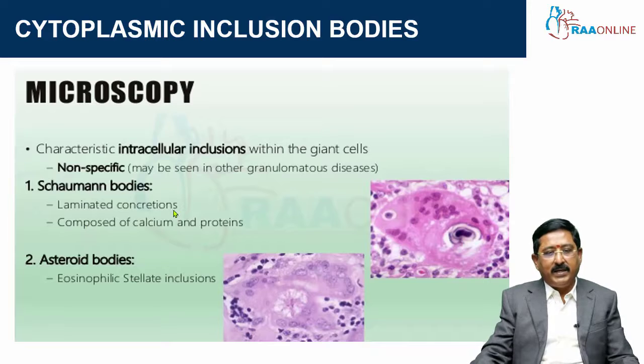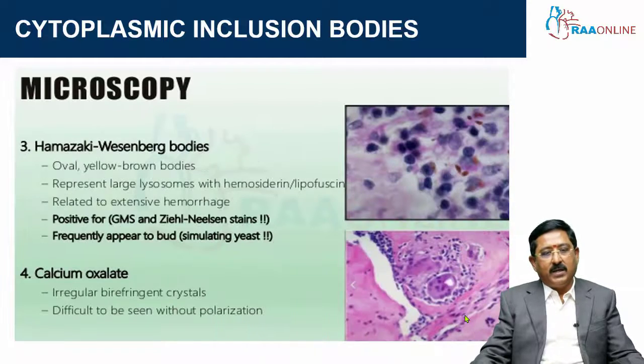Schaumann bodies are lamellated concentrations, as you can see here, composed of calcium and protein, and asteroid bodies are eosinophilic inclusion bodies, which you can see here. These are the eosinophilic satellite inclusion bodies that are called asteroid bodies. Hamazaki-Wesenberg bodies are mainly related to extensive hemorrhage, and they are yellowish-brown oval bodies, typically seen here. These can also be present in other conditions.